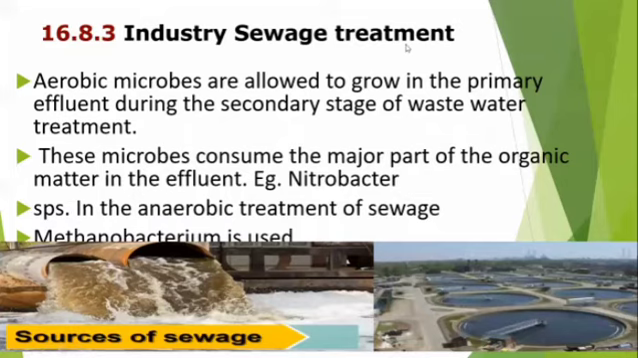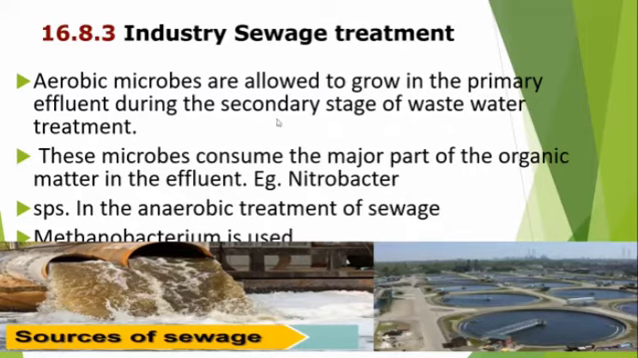Industry, sewage treatment. Some bacteria help to treat sewage water. You know very well what sewage water is: the drainage water or waste water. Aerobic microbes are allowed to grow in the primary effluent during the secondary stage of wastewater treatment. These microbes consume the major part of the organic matter, the waste materials in the effluent. Example, Nitrobacter. In the anaerobic treatment of sewage, Methanobacterium is used to treat the sewage water.